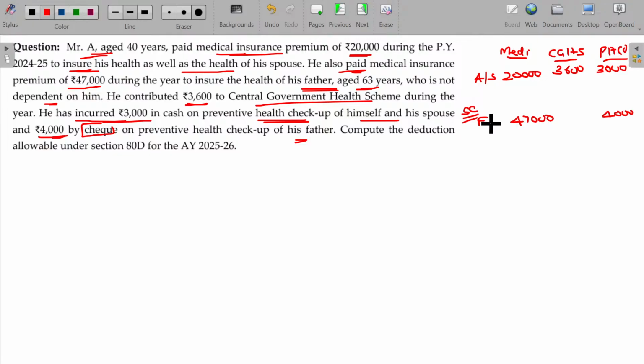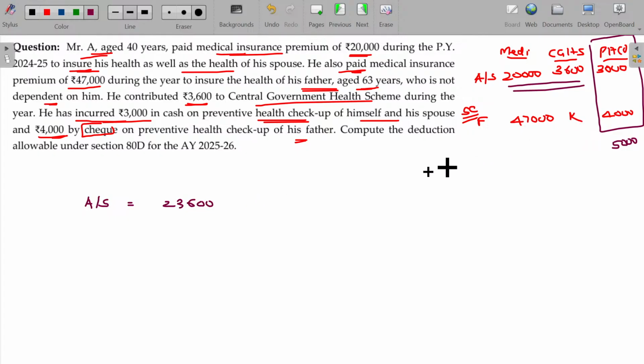Now, central government health scheme is not eligible for the parents. And there is an internal limit. Okay. So, internal limit being 5,000 rupees. Is that okay? So, for A and spouse, how much can be claimable? 20 plus 3,600, 23,600.